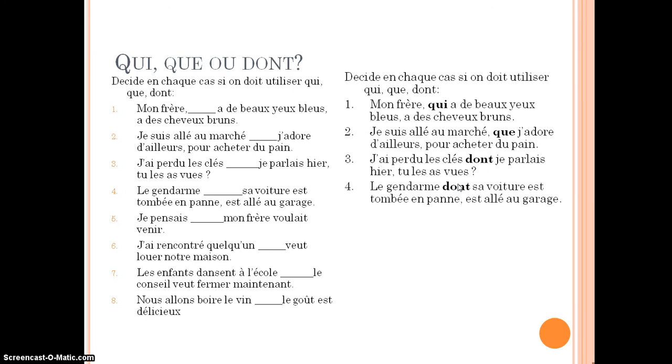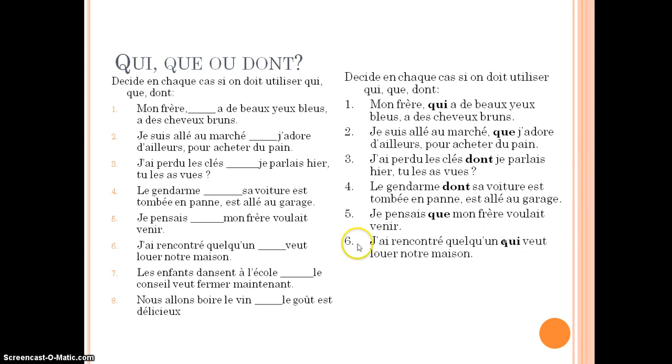Again, have a look at my passé composé video if you're not sure how that works. 4. Le gendarme dont sa voiture est tombée en panne est allé au garage. The gendarme, the policeman, whose car broke down, went to the garage. Okay, and we're using que here because we're putting the subject. So que plus the subject plus the verb. So it has to be que. Je pensais que mon frère voulait venir. I thought that my brother wanted to come.